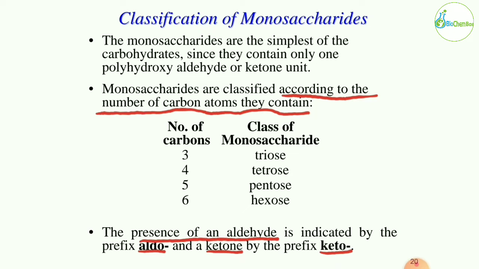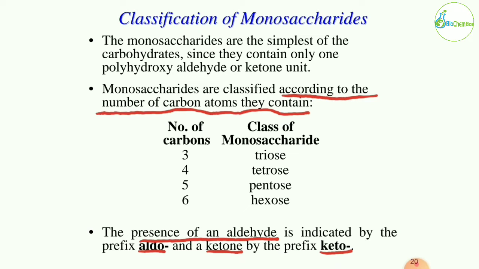If we see the structure of glucose, it is a single molecule, that's why it is called a monosaccharide. Polyhydroxy means there are many hydroxyl groups on that molecule, and the functional group is either an aldehyde or a ketone. Monosaccharides are classified according to the number of carbon atoms they contain.